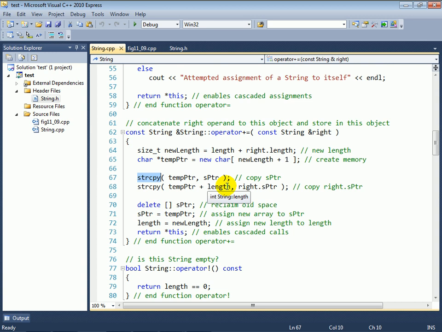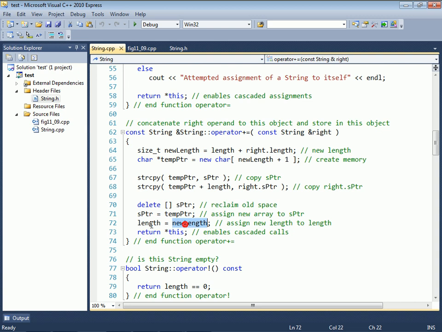Plus length says at the end of what was just copied in, I want to now start copying in the right-hand side's data, and we copy from the right-hand side's underlying character array. Then we delete the left-hand string object's original dynamically allocated memory, and we assign the new dynamically allocated memory to our private data.